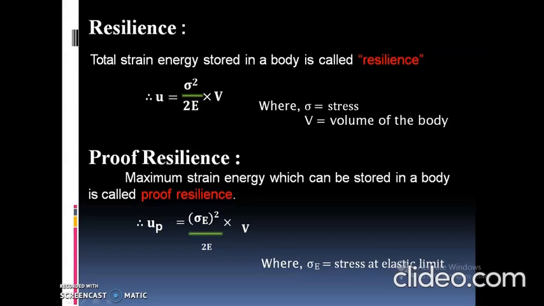It is denoted by U suffix P, which is equal to sigma E squared upon 2E into the volume. Sigma E is the stress at the elastic limit, E is the modulus of elasticity, and V is the volume of the material.